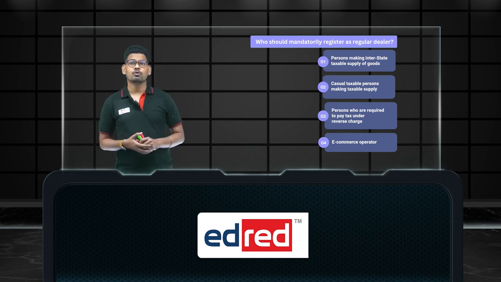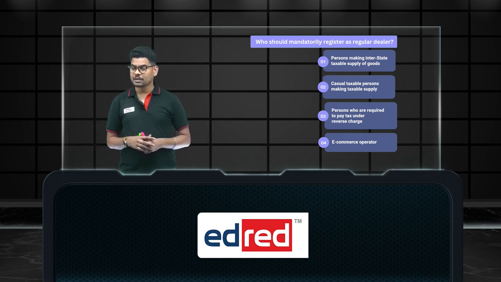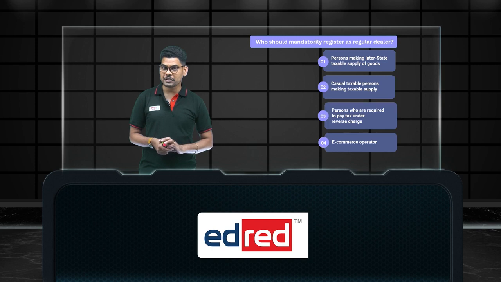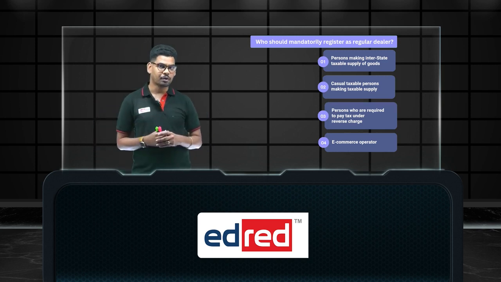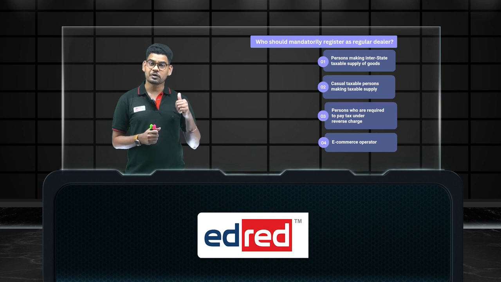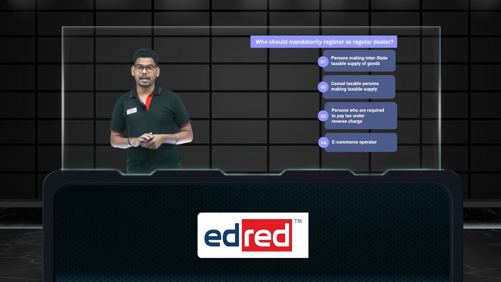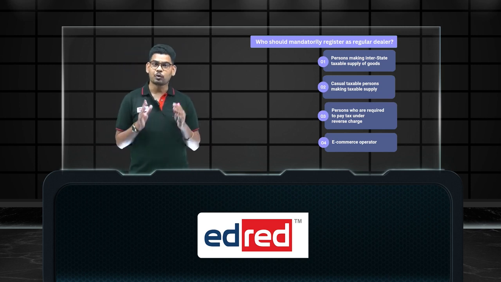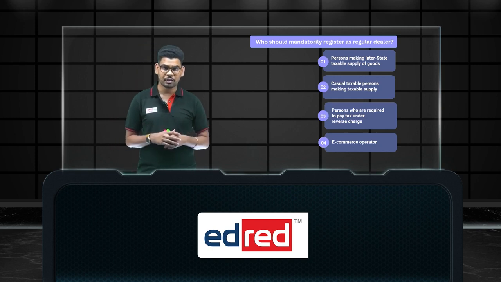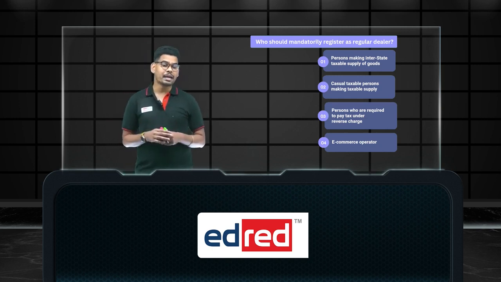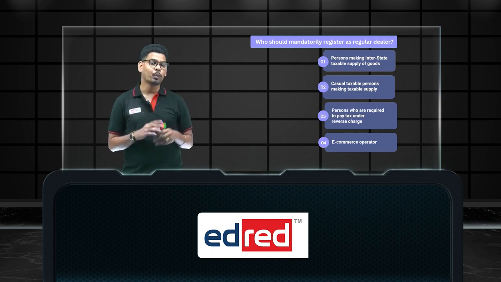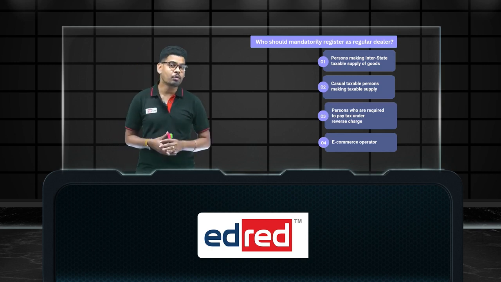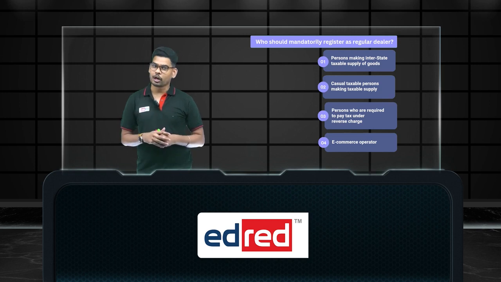Here we can see who should mandatorily register under GST. We have some particular rules and regulations that some parties have to register under GST mandatorily, without fail, under the regular dealer scheme. First and foremost, the parties who make interstate supply should register under the regular scheme itself. Second, casual taxable persons have to come under the regular scheme itself. They can't go for composition dealer. Next, persons who are required to pay tax under the reverse charge mechanism, or RCM, should come under regular dealership itself. And finally, e-commerce operators have to come under regular dealership itself.